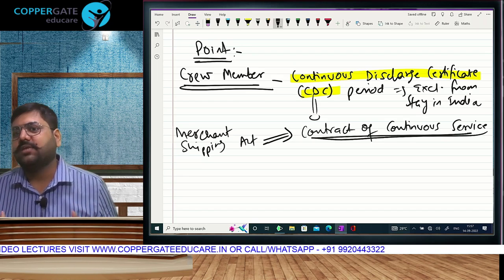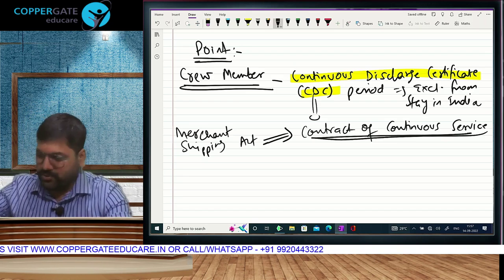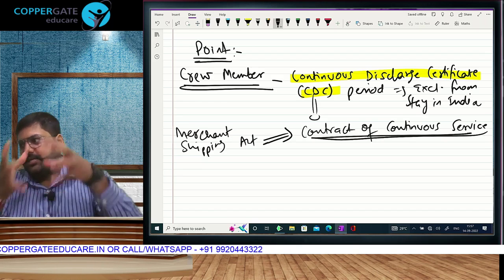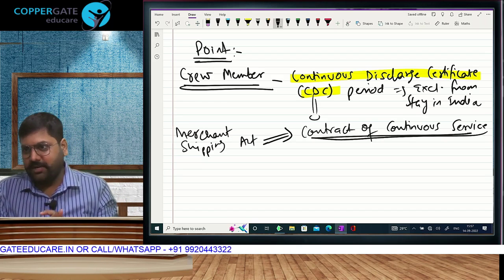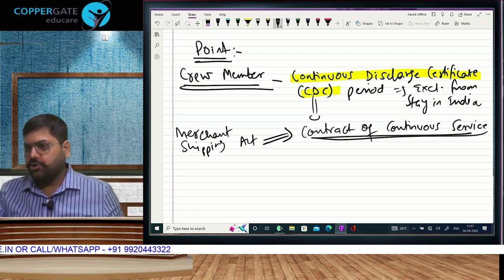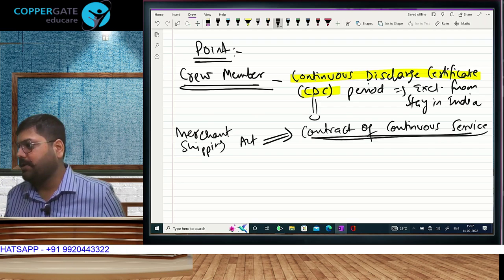When you are on such assignments, there is no concept called weekly off. Weekly off happens only when you are in the same city. Now imagine, we are taking a ship on a journey. We are the shipping company. We have a plan of a journey of 45 days. So on 1st April our ship will go, on 15th May it will come back. That is our plan of 45 days.